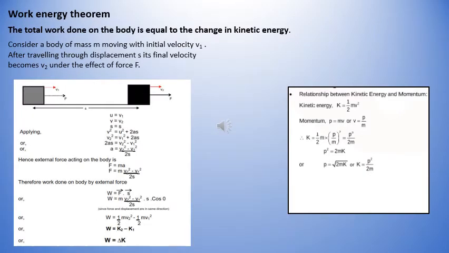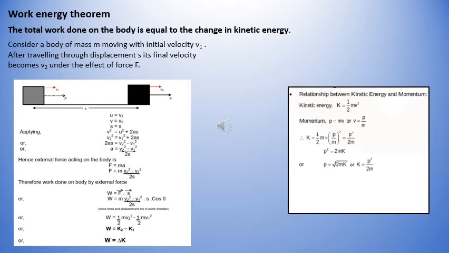Work energy theorem. The work energy theorem states that the total work done on the body is equal to the change in its kinetic energy. So let us consider a body of mass m moving with the initial velocity v1 and after a displacement of s, its velocity becomes v2 under the effect of a force F. So using the equation v square is equal to u square plus 2as, we get the acceleration as v2 square minus v1 square upon 2s.